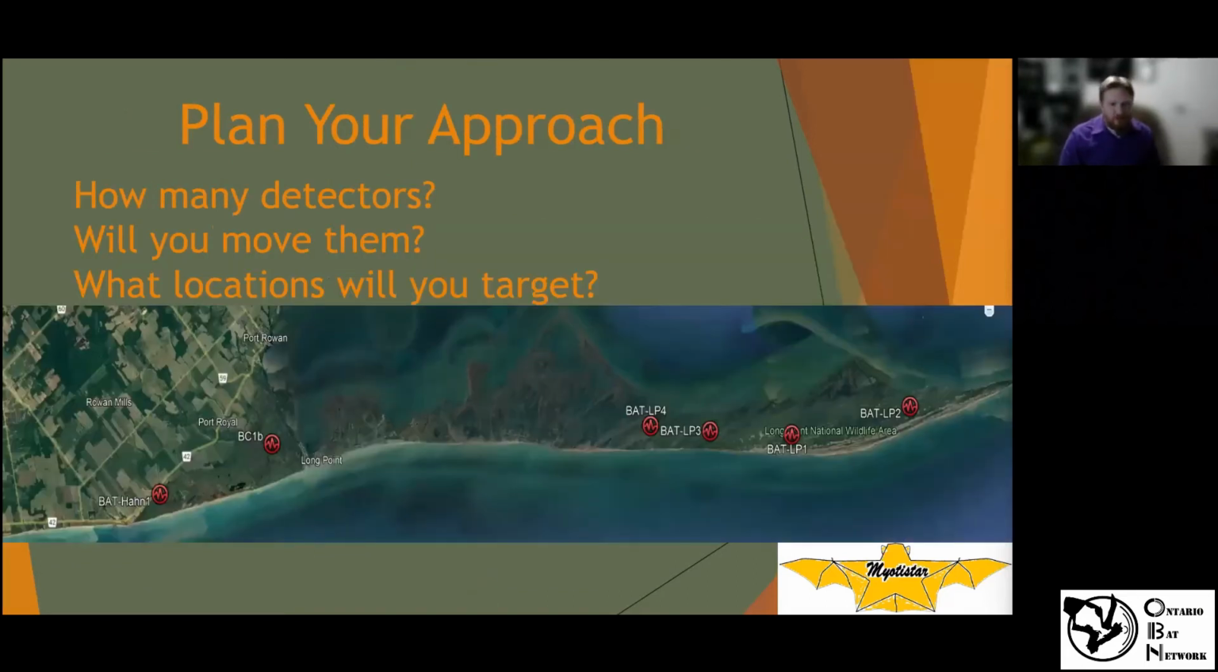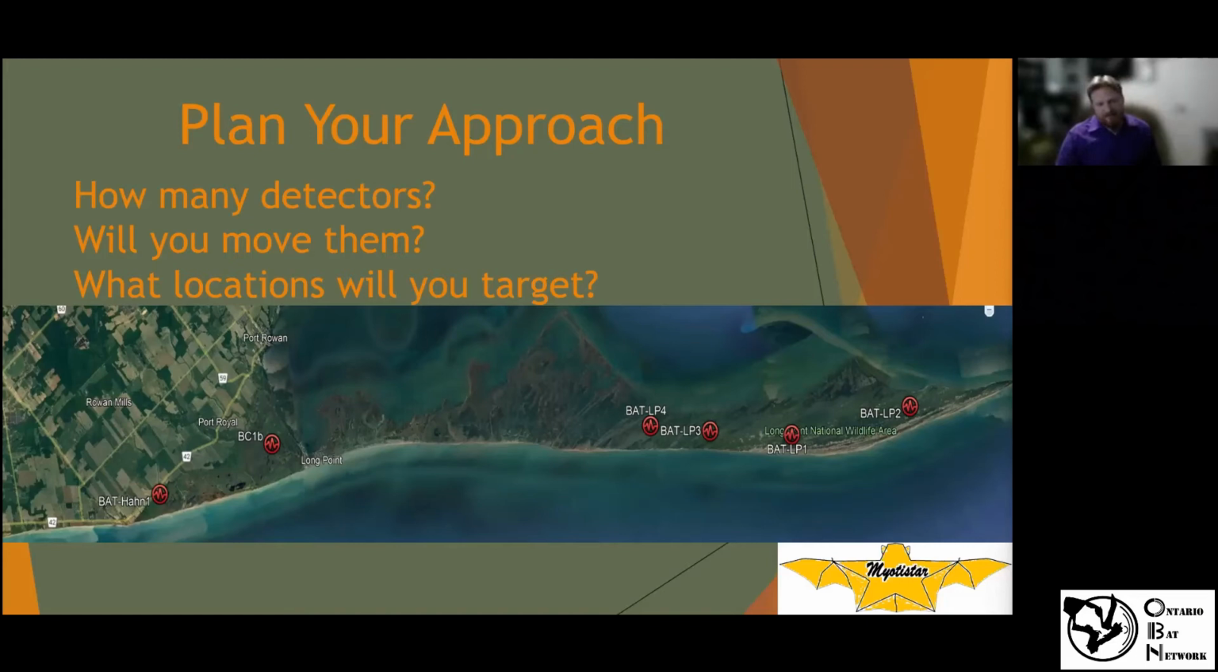So you need to plan your approach ahead of time. How many detectors do you need? How much do you want to spread them out? What habitat do you want to put them on? These are all things you want to pre-plan, and you don't need to get super detailed in the location. You want to have an approximate location, and then when you're in the field, you're going to refine that, change that, get the right orientation.